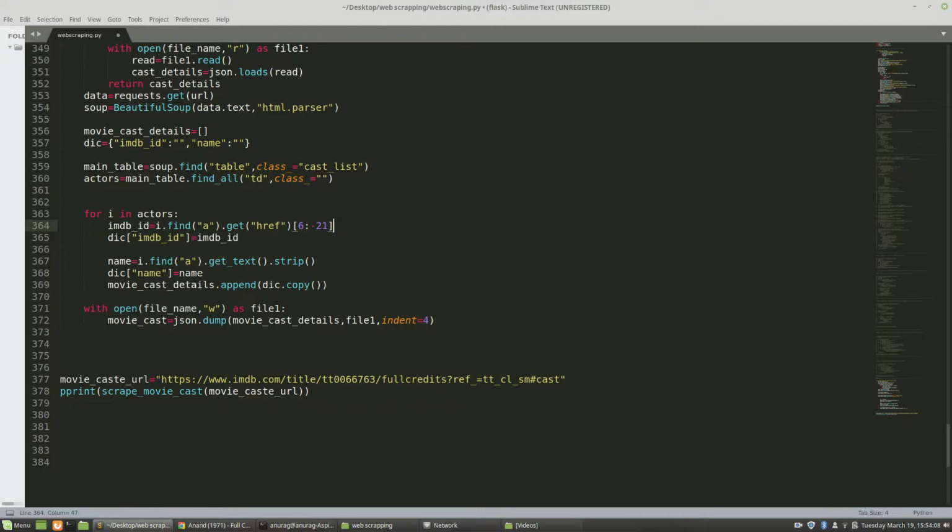Dic was my dictionary, and inside it the key is imdb_id, so the value will be the imdb_id that I get here for the first movie, for the first actor. And I will do the same for name, where inside the same A tag I'm finding the text.